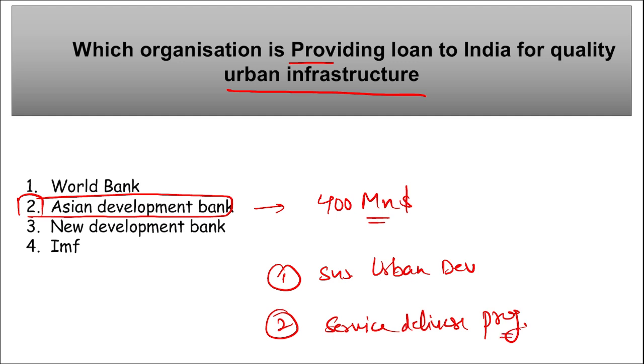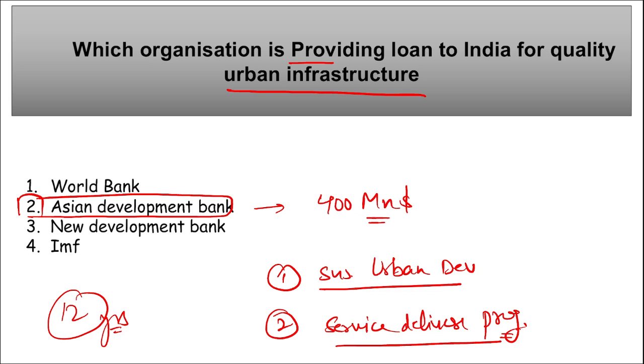Correct. This program is India's urban reform agenda, and basically the aim here is to develop high quality urban infrastructure that will improve service delivery, promote more job opportunities, and promote a better lifestyle for the upcoming youth. Then this loan has a principal repayment period of 12 years. So these are the two programs, Service Delivery Program and Sustainable Urban Development Program, and this comes for infrastructure development. For this, Asian Development Bank will be providing a loan of $400 million to India, and the return time here is 12 years.